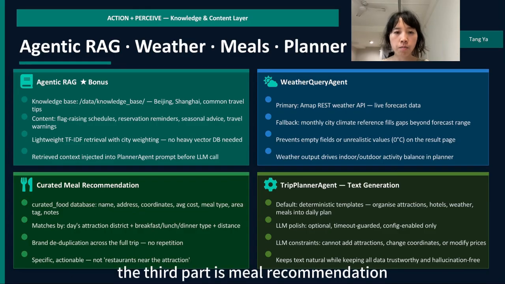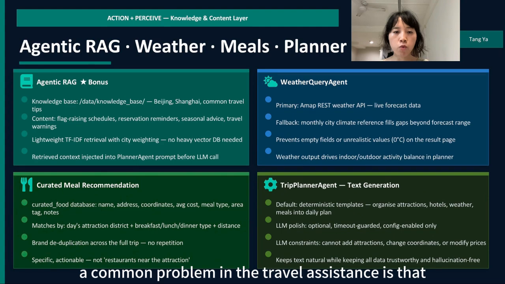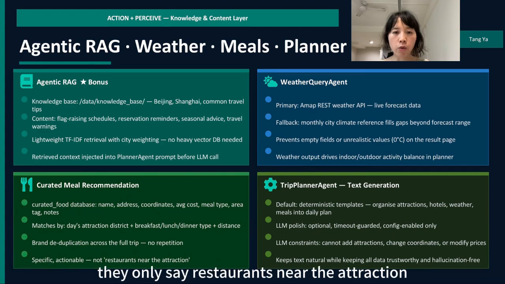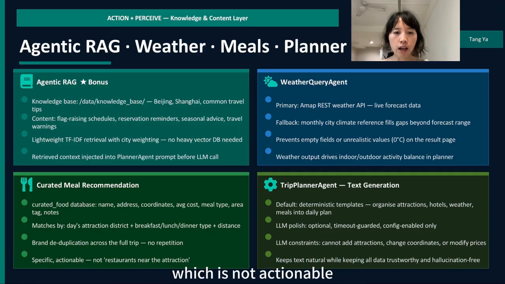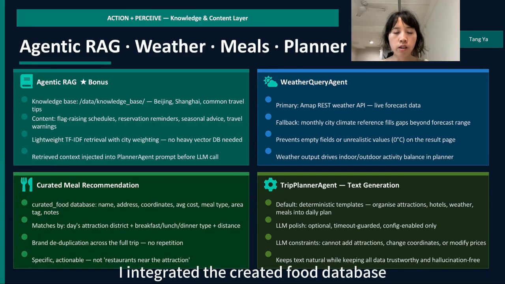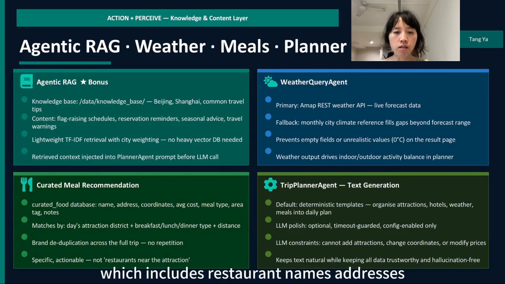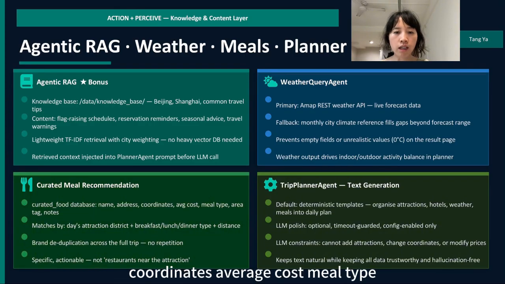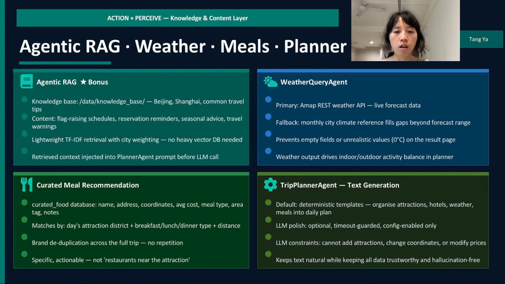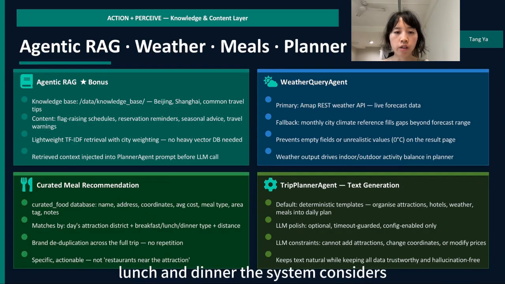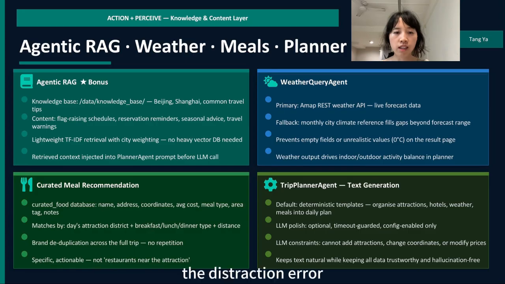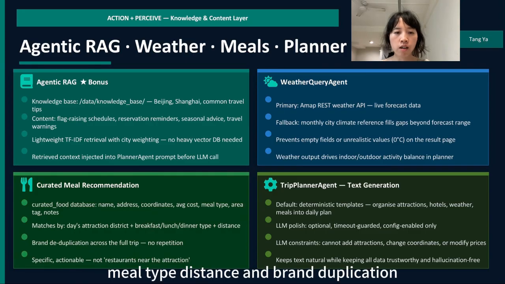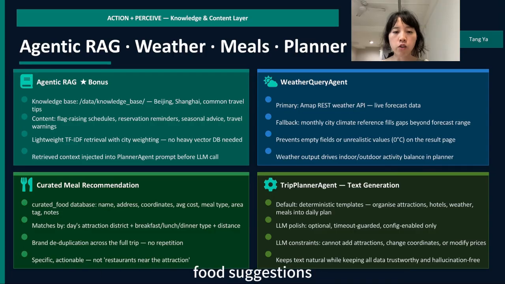The third part is meal recommendation. A common problem in travel assistants is that they only show restaurants near the attraction, which is not actionable. I integrated a curated food database, which includes restaurant names, addresses, coordinates, average cost, meal type, area tag, and recommendation notes. When generating breakfast, lunch, and dinner, the system considers the day's attraction area, meal type, distance, and brand deduplication. So the user receives specific and executable food suggestions.